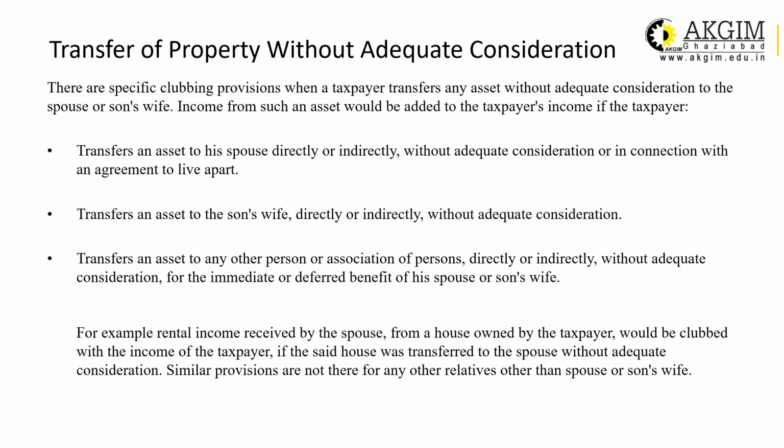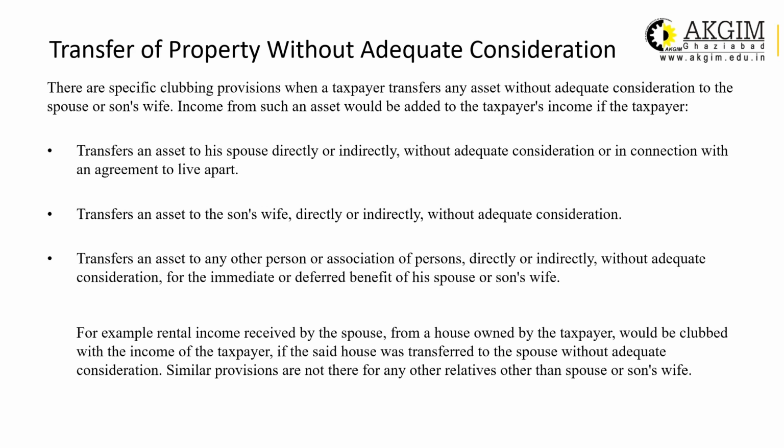Transfer of an asset to any person or association of persons directly or indirectly without adequate consideration for the immediate or deferred benefit of his spouse or son's wife. It may be possible that the asset is not transferred directly to the spouse or son's wife, but it is transferred to some other person or association of persons, which is directly or indirectly for the benefit of the spouse or son's wife. In that case of indirect transfers, the clubbing provision will be applicable.